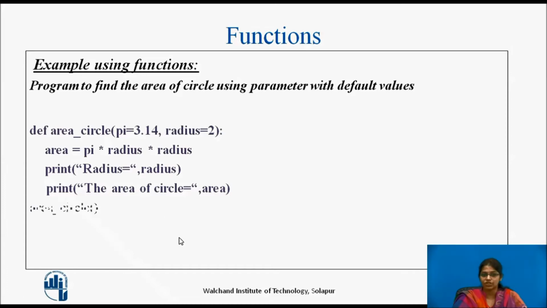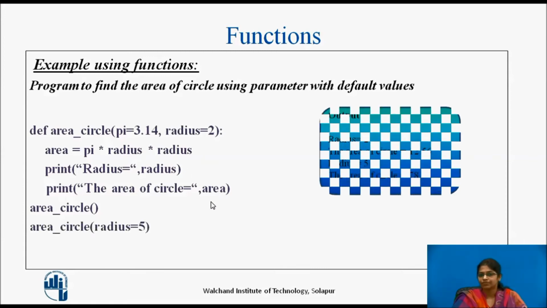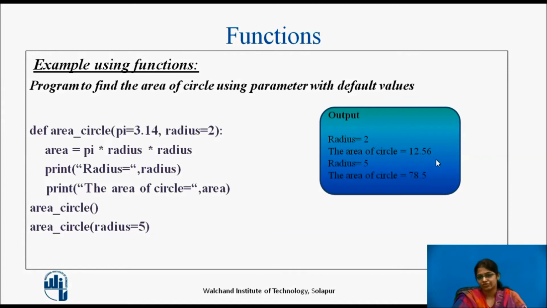Now, outside the function definition, we have called area circle. When it is called, you can see that the argument list is empty, as there are default values already assigned. The pi value will be taken as 3.14 and radius will be taken as 2. So the output of this program will be 12.56.